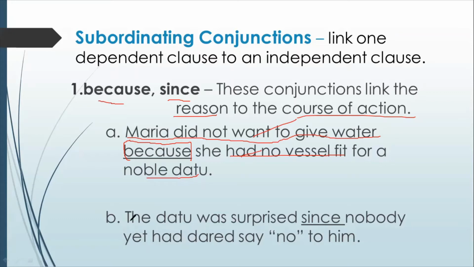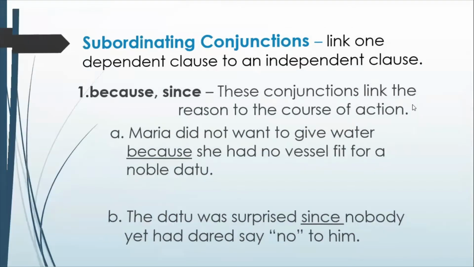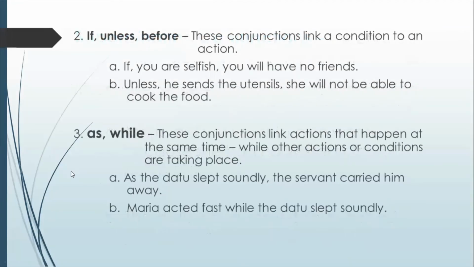And in the second example, we connected the action, which is surprise, to the reason why he was surprised by using the word since. This is again a subordinating conjunction. In number 2, if, unless, before. These conjunctions link a condition to an action.